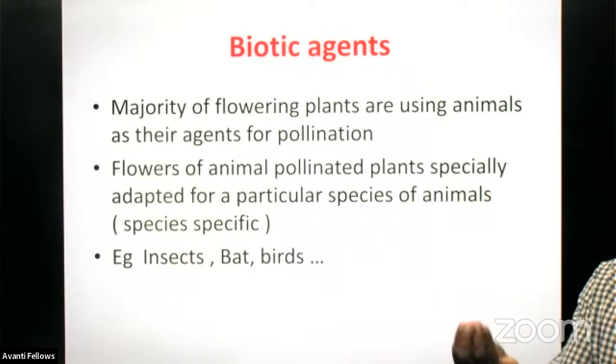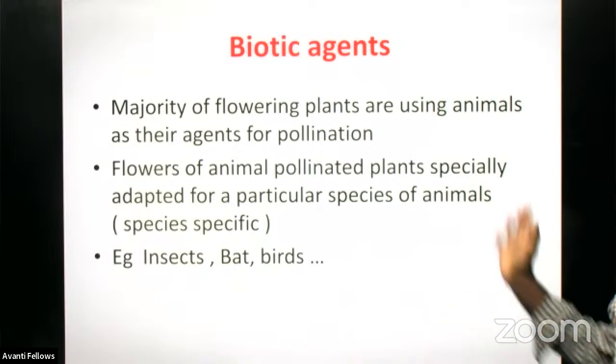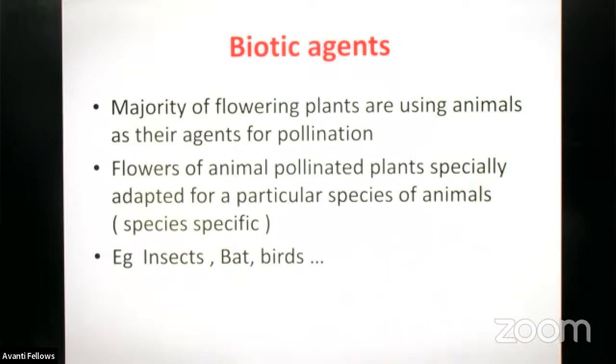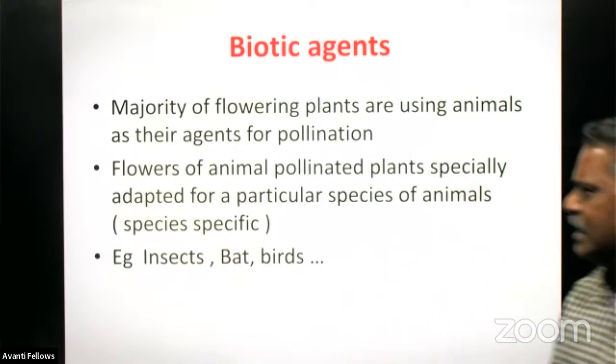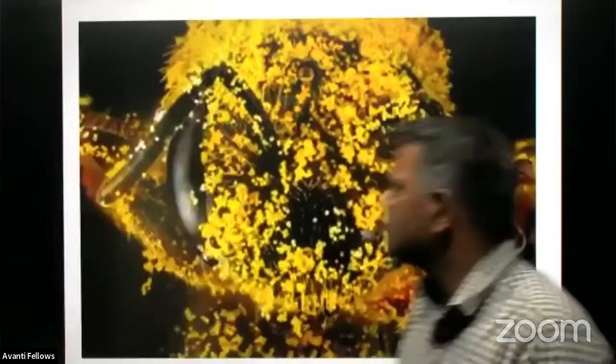A particular species of butterfly visits only a particular species of plant for collecting the nectar. Whenever it visits the same species for collecting nectar, naturally and accidentally the process of pollination will happen. So insects, birds, bats are common examples for this biotic agent.